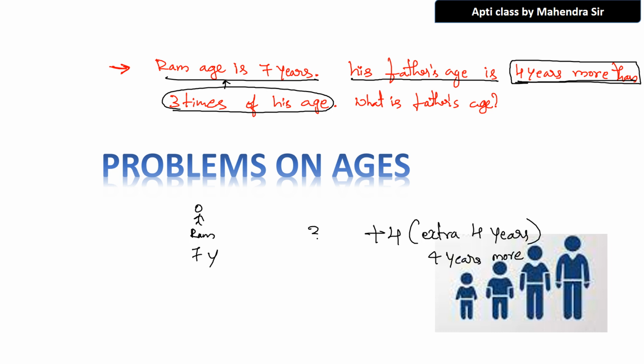What is Ram's age? 7. This is how you have to write this.